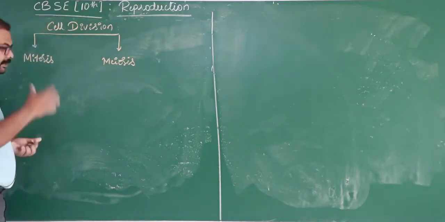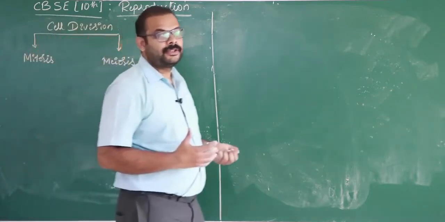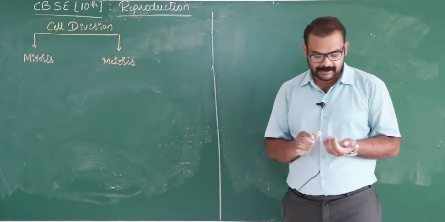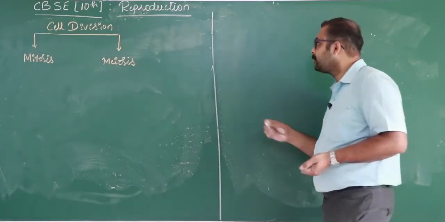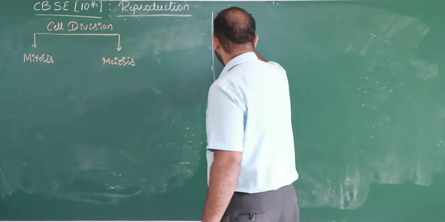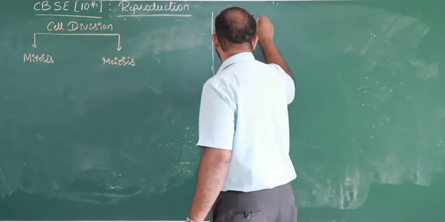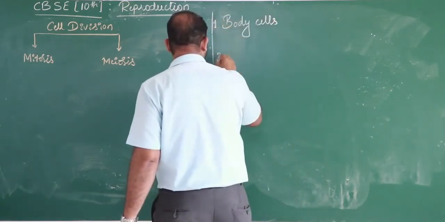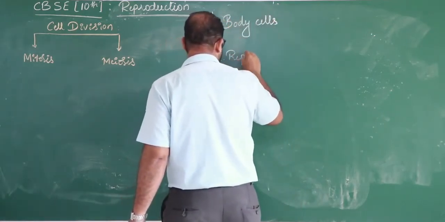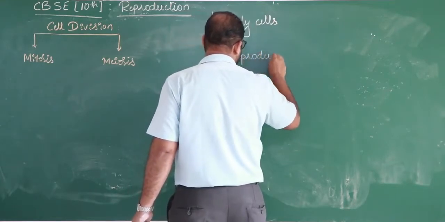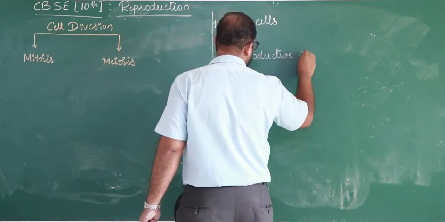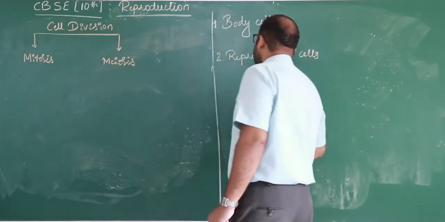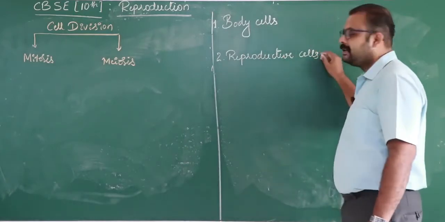If you take our body, the cells present in our body are broadly classified into two types: body cells and reproductive cells, nothing but gametes.